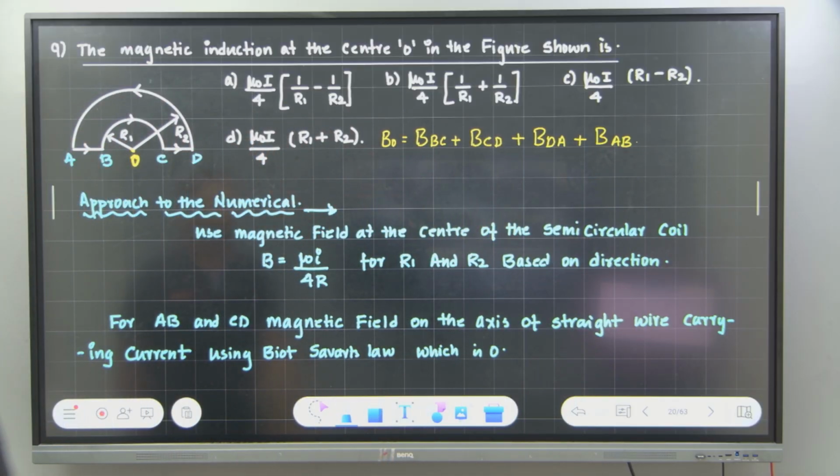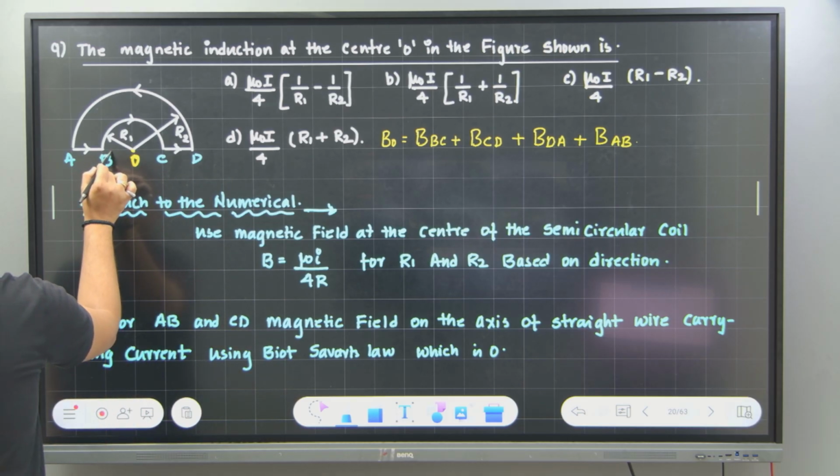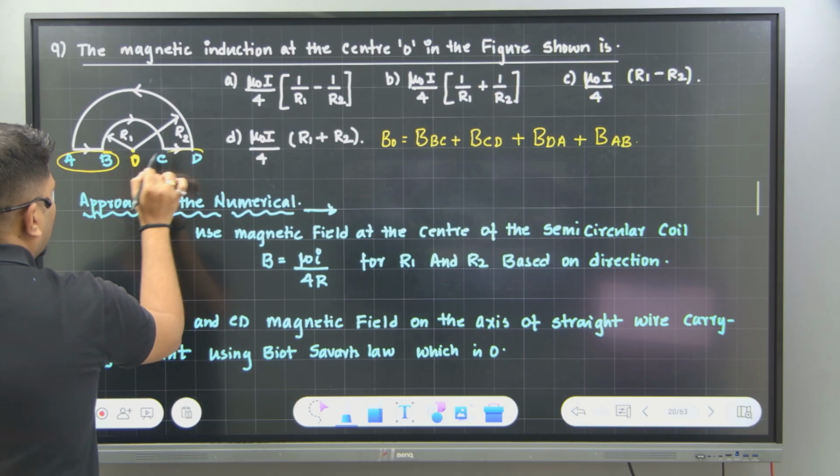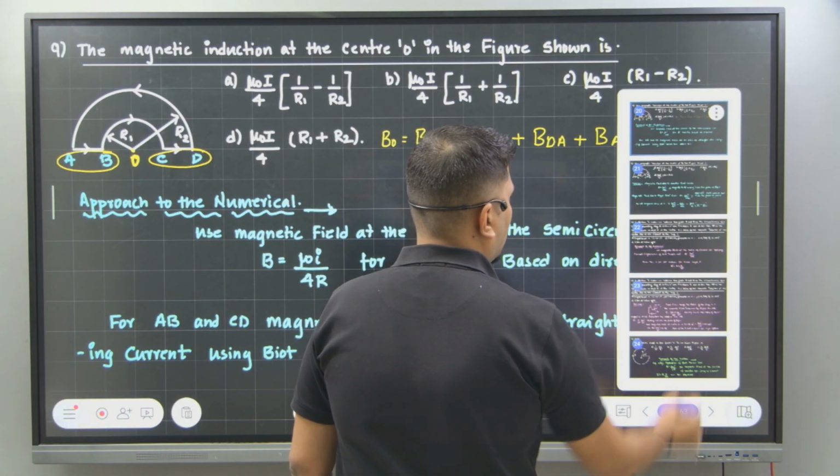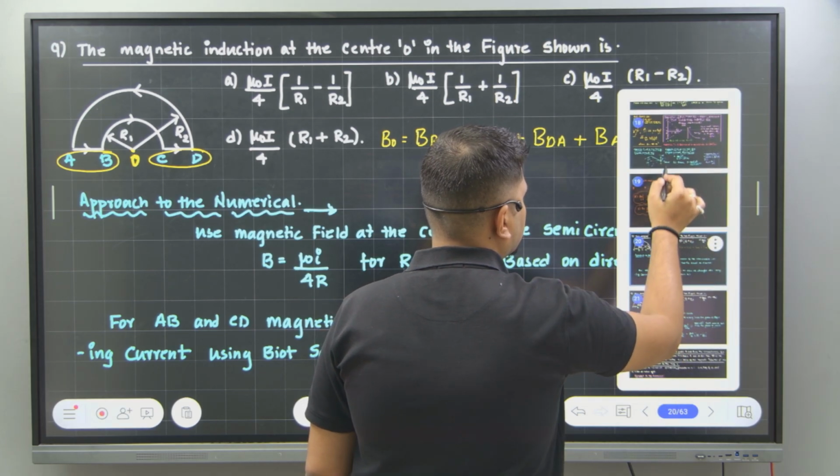Am I right? Correct? Now, see here, for AB and CD, can I apply this formula? Can I apply this formula?